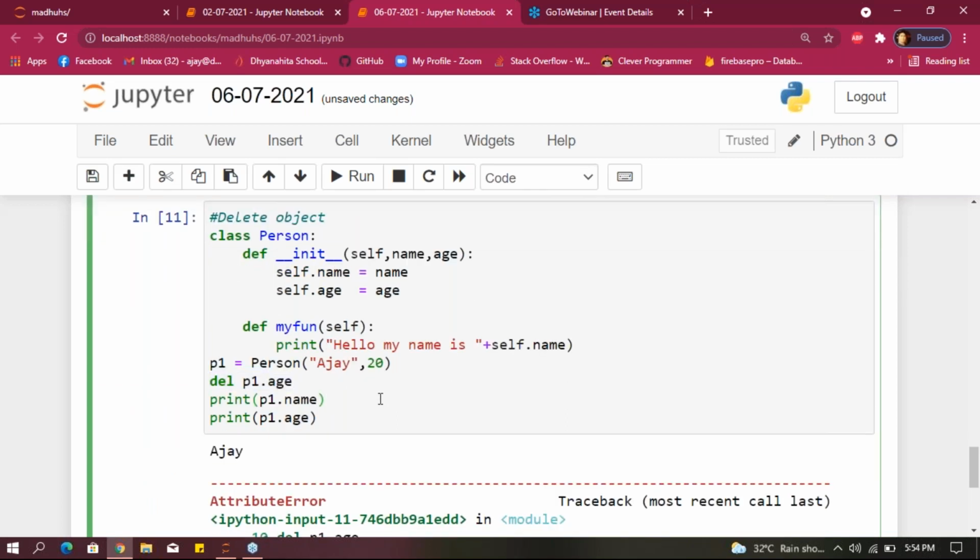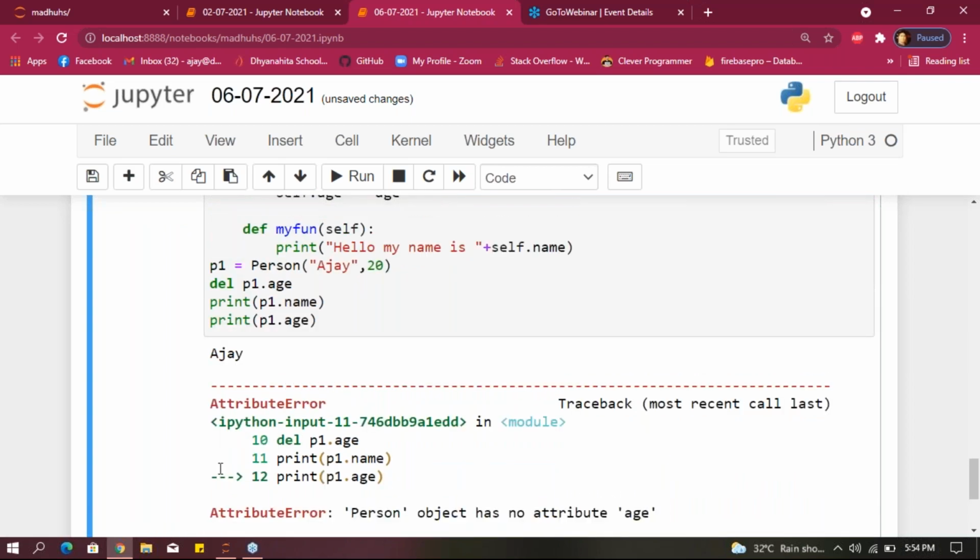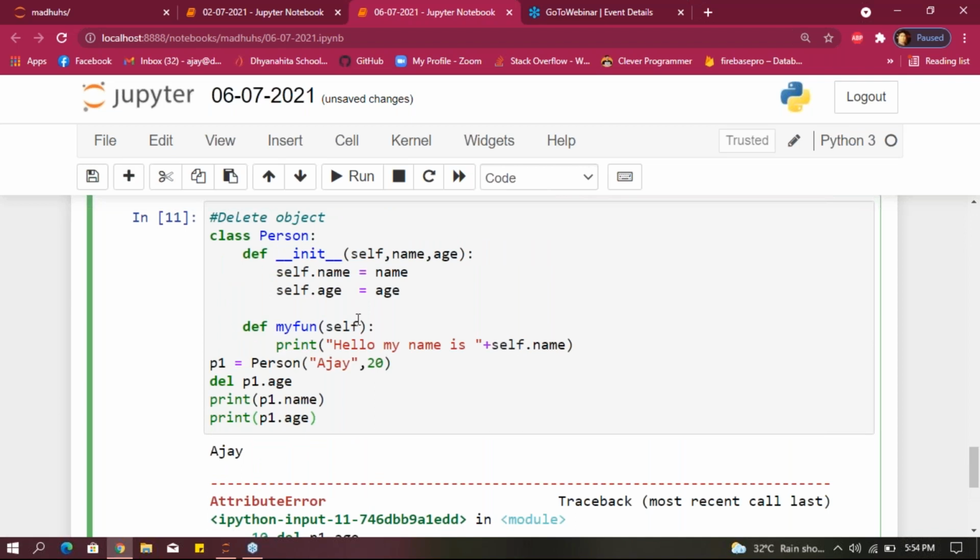Understood, guys? Why am I getting this? Because I already deleted it, right? That is the reason we got that output. This is how we can delete an object. Please note it down.